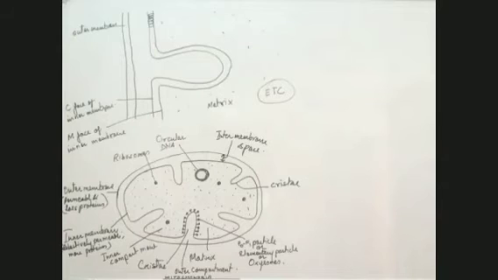Anybody who remembers? Yes, electron transport chain, or electron transport system. You are absolutely right.